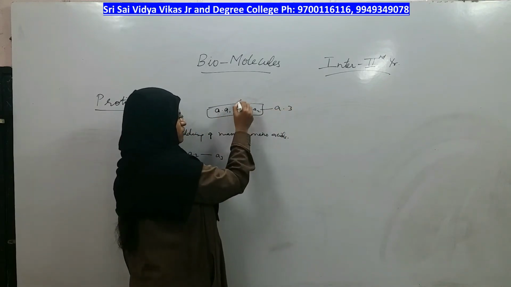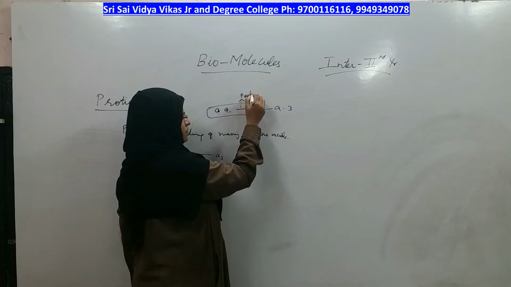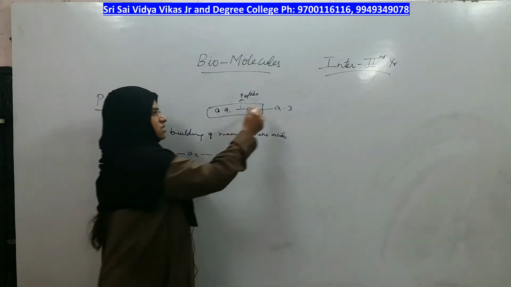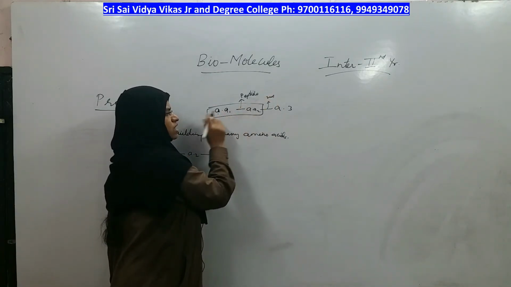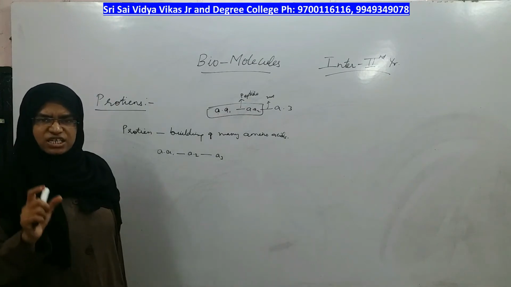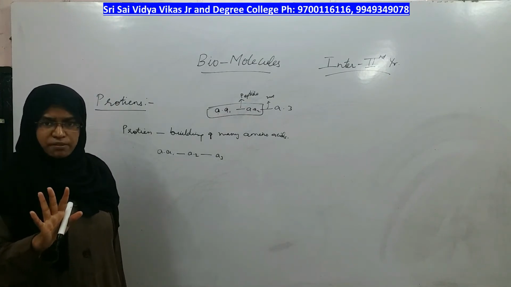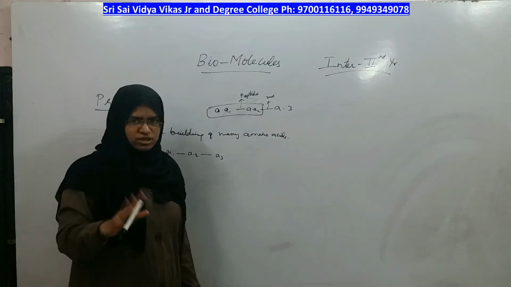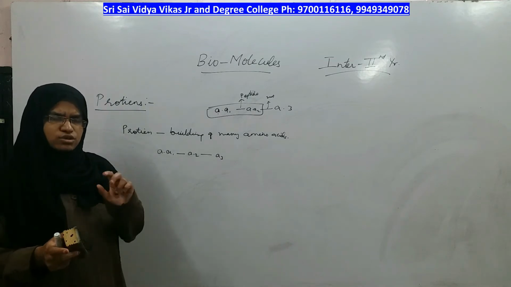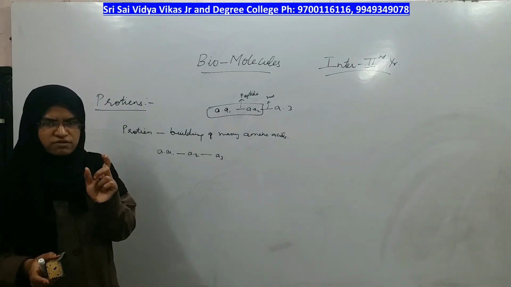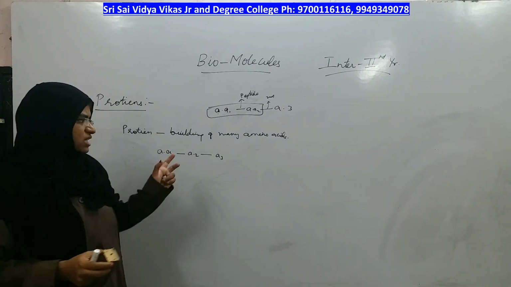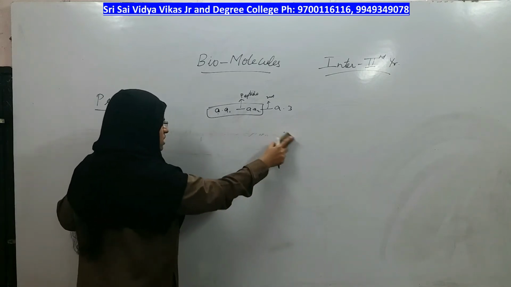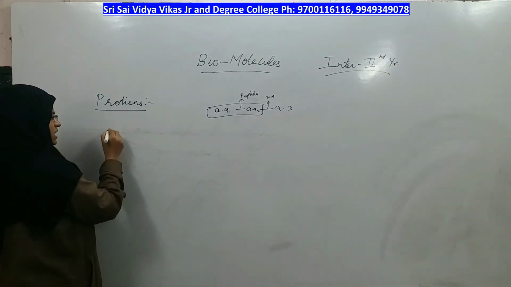The bond between two amino acids is called a peptide bond. This is the second peptide bond. If a peptide chain has 5 amino acids, how many peptide bonds does it have? One less than 5, which is nothing but 4 peptide bonds, right? Such basic things you should know, in which 2 amino acids are connected by a peptide bond. These are the building blocks. So now we will not study proteins, instead we will study amino acids.